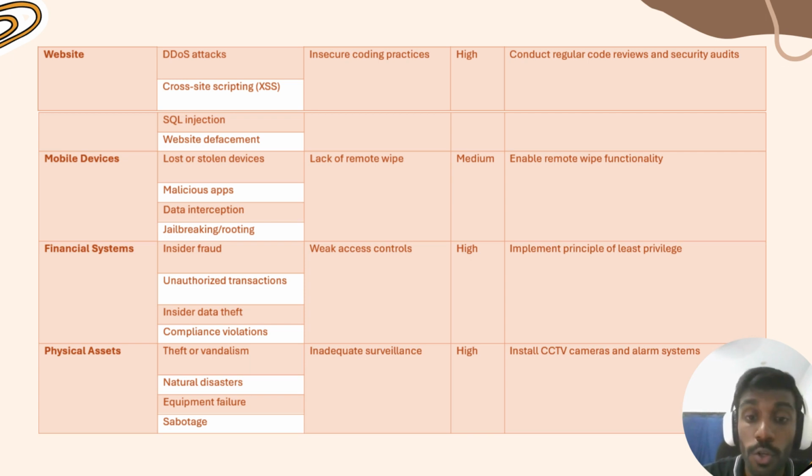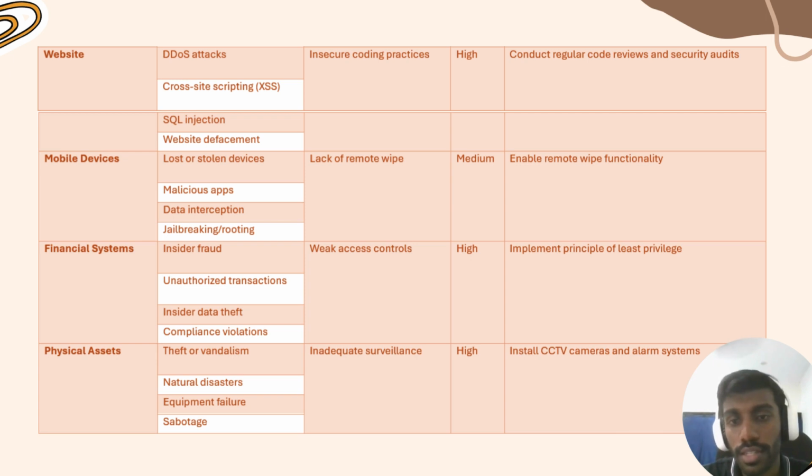More unauthorized personnel can have access to the systems, which can lead to financial loss. The control method for this is to implement the principle of least privilege, which means limited access and controlled access for specific uses. And the priority for this type of asset is high.